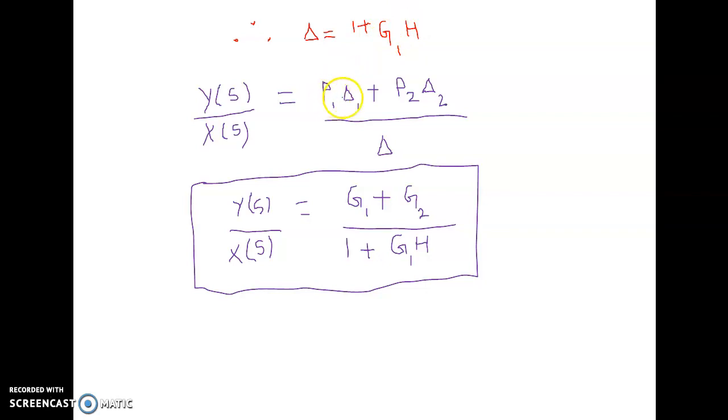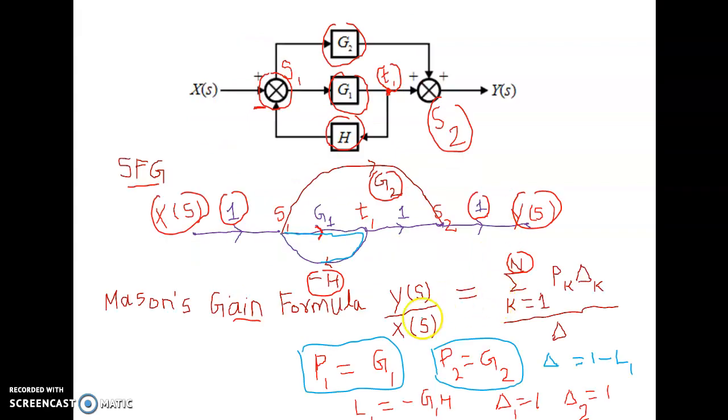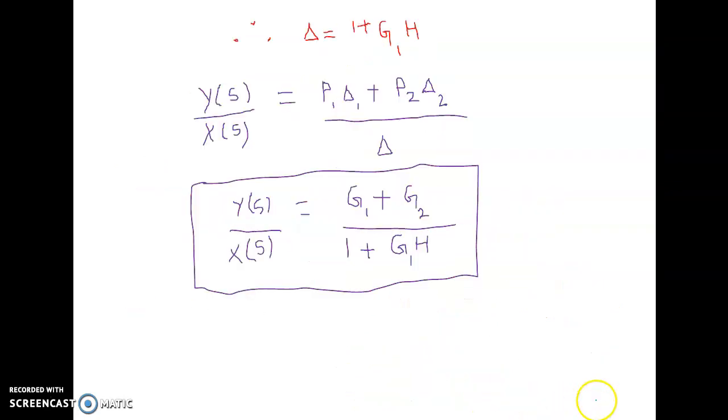As there are two forward paths, the transfer function will be P1 into delta 1 plus P2 into delta 2, divided by delta. Here P1 is G1 and P2 is G2, and the values of delta 1 and delta 2 are 1.